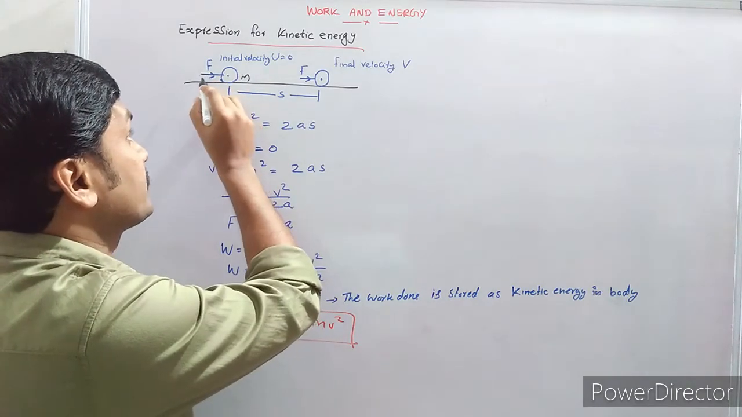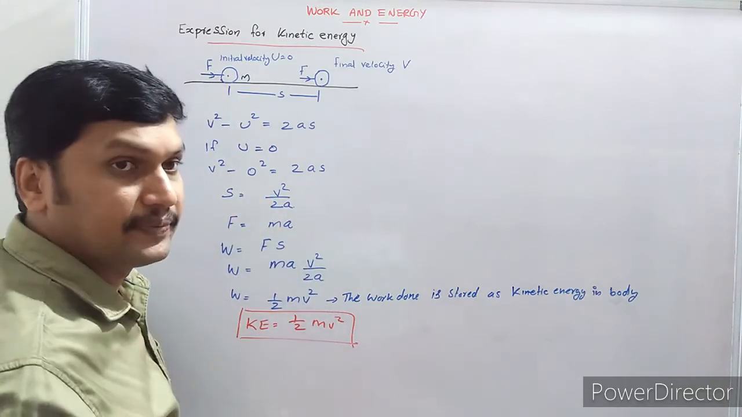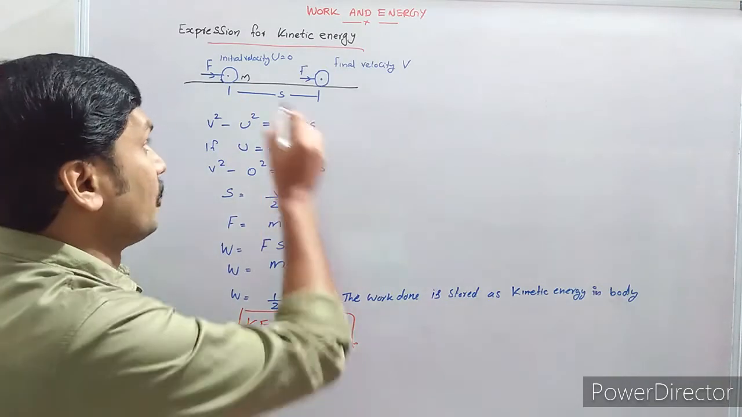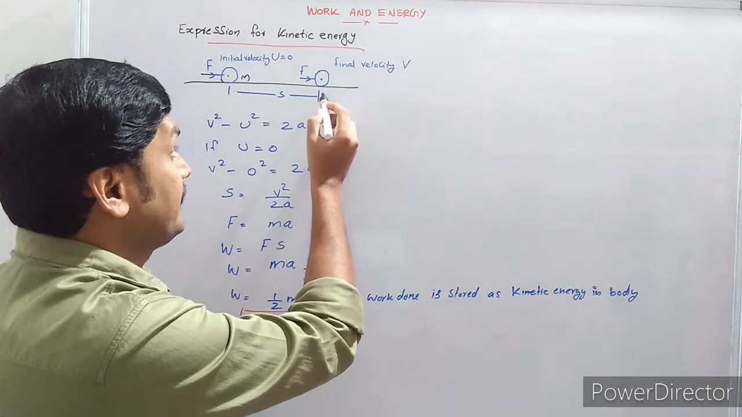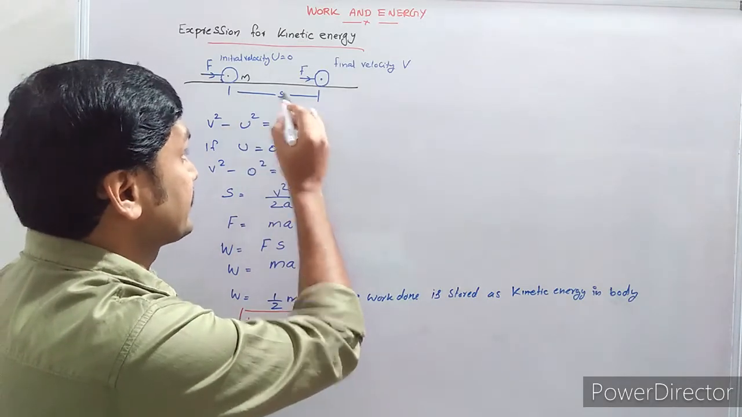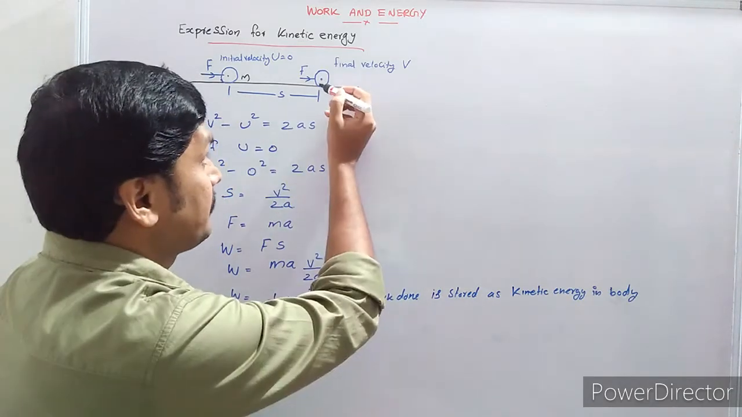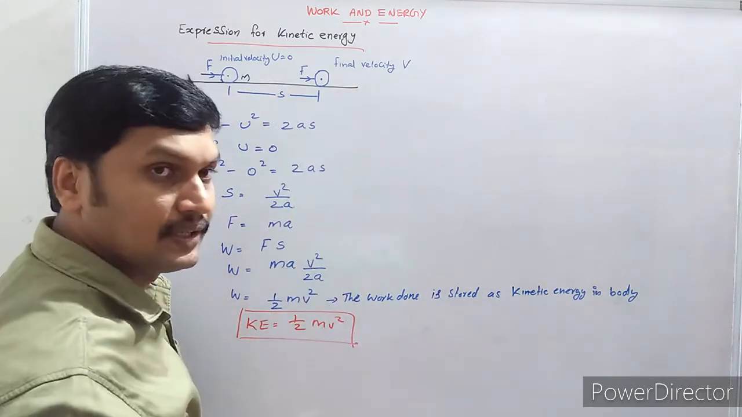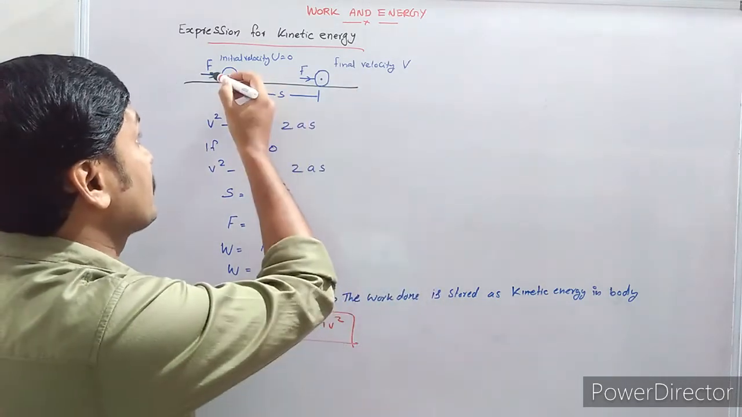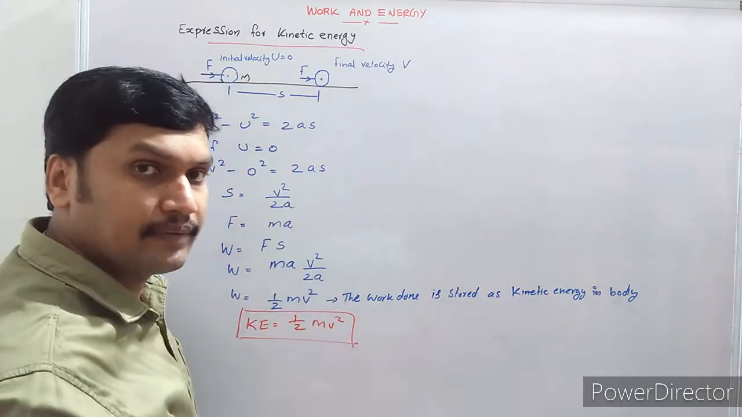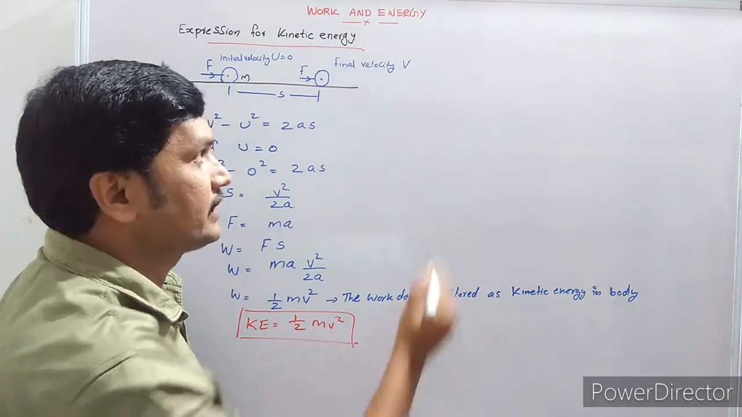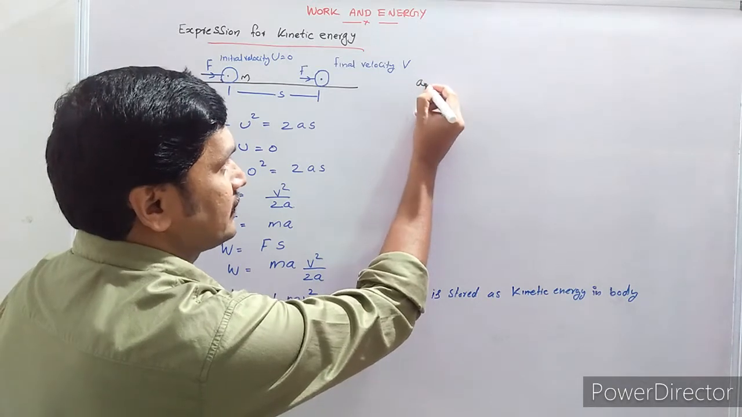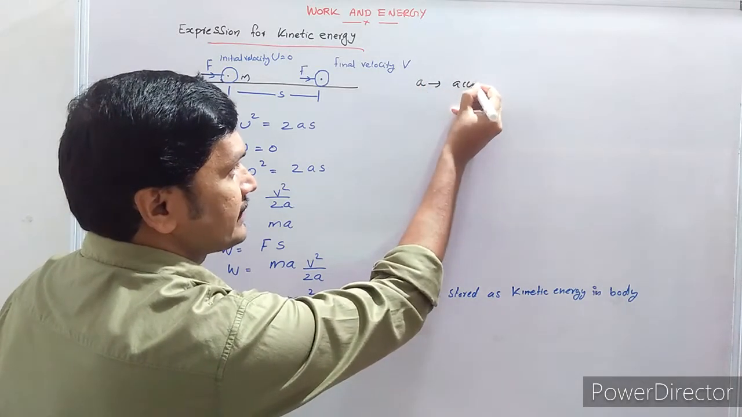A constant force F acts on this body. So the body is displaced through a distance S. This is the final position of the body. The displacement is S. Because of this constant force acting on it, the body is accelerated. Let us say a is the acceleration of the body.